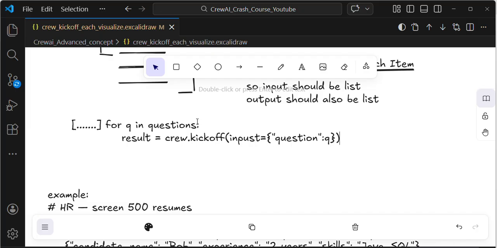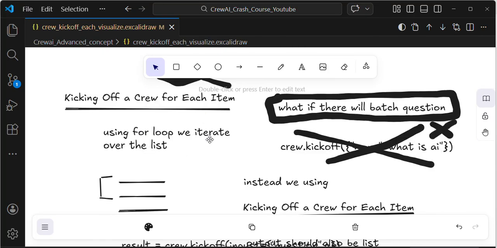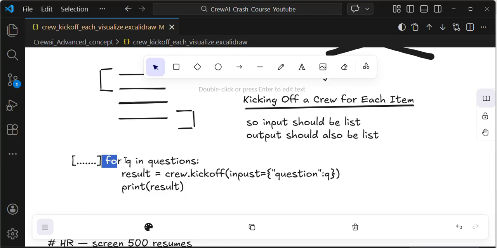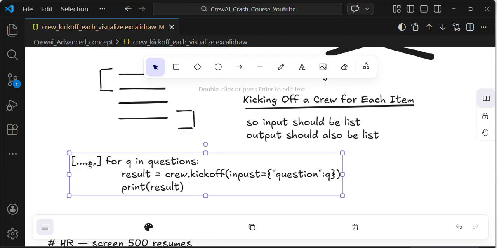Do you think this is a good process? No. If there is no kickoff for each, we need to manually create the for loop for this list of questions, and then pass them into the agents, and then we need to print.